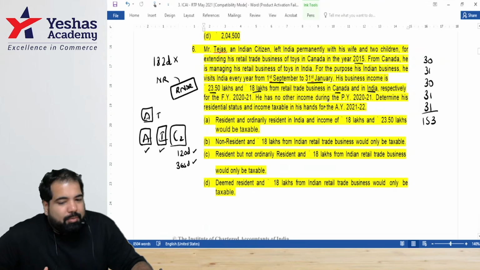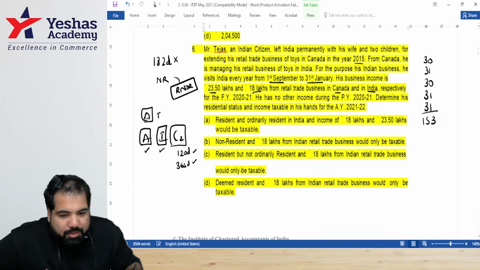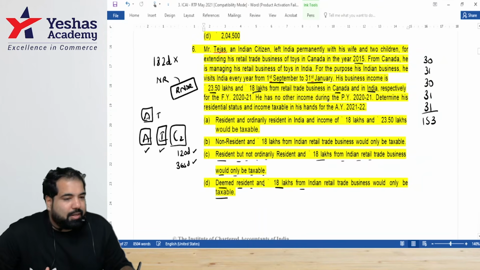But now which income will be taxable in India? 18 lakhs or 23.5? Only 18 lakhs. So which answer is right, guys? Resident but not ordinary resident and 18 lakhs from Indian retail trade business would only be taxable. Deemed resident and 18 lakhs from Indian retail trade would only be taxable. So which is the right answer, guys?